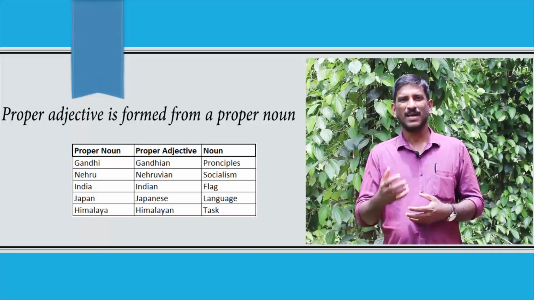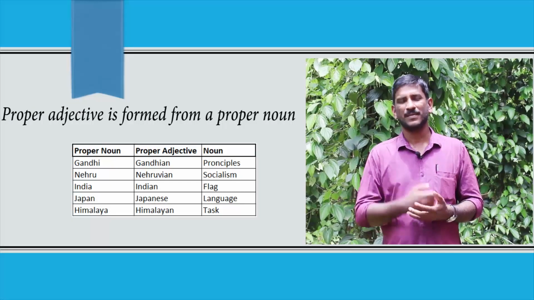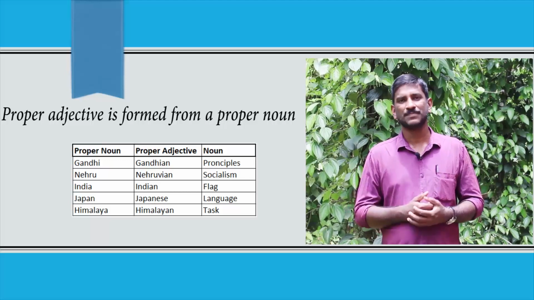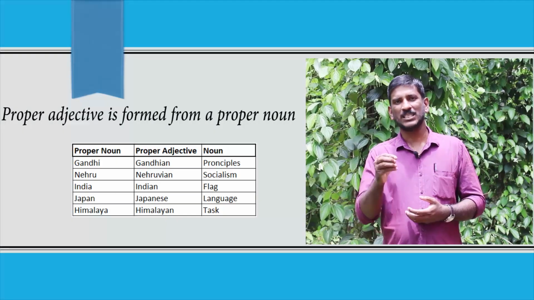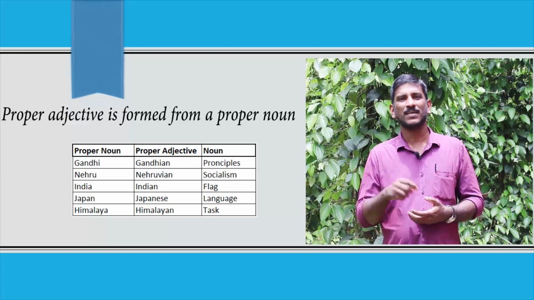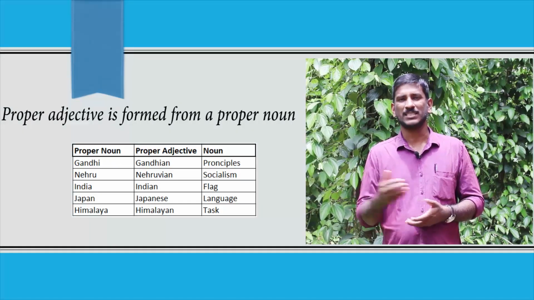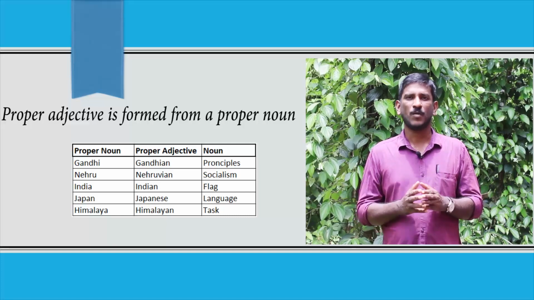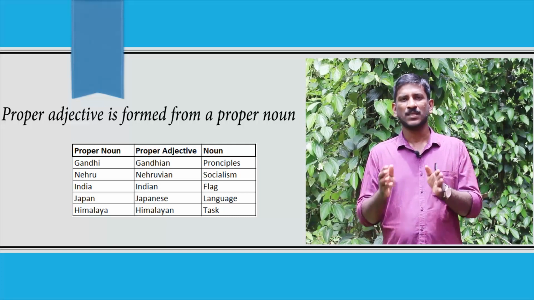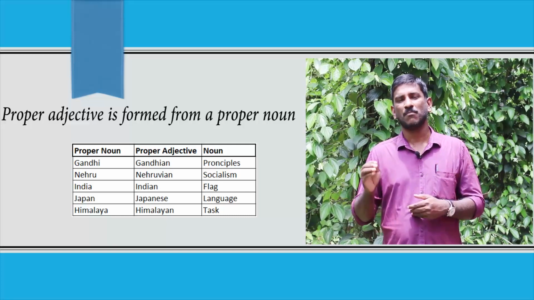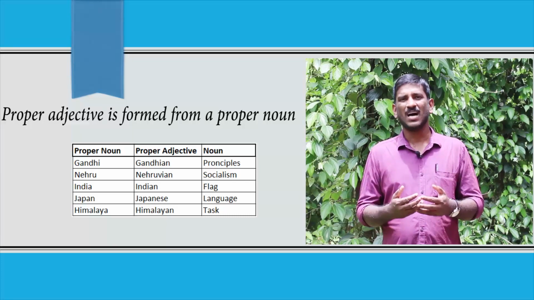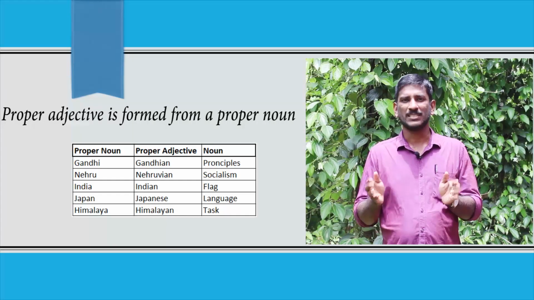Himalaya, the name of a mountain, the name of a place, and the adjective which is formed from Himalaya is Himalayan. It is a proper adjective which is formed from the name of a place, formed from the name of a mountain. These are examples of proper adjectives.